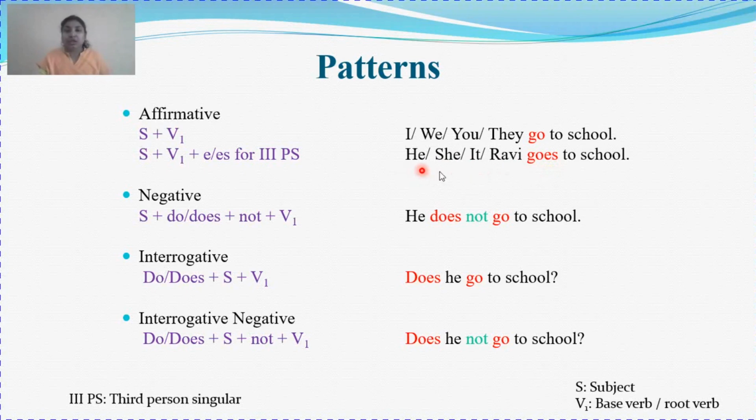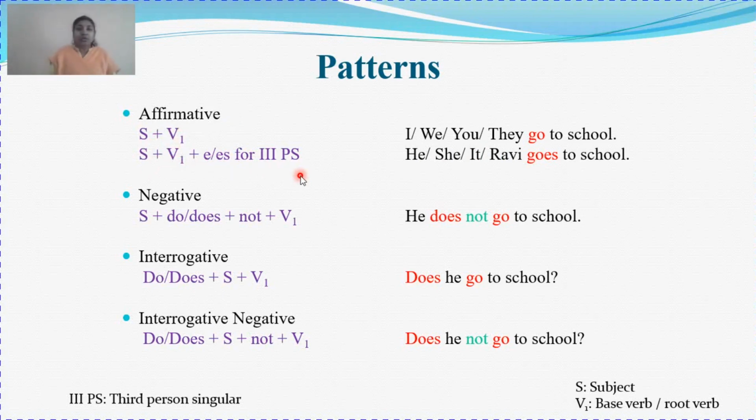So here, he, she, it, Ravi goes to school. Now since we have added ES to go, it becomes goes. And third person singular will always have singular verbs. So you can see all these are singular subjects. So this is your singular verb. Clear? So affirmative sentence in simple present tense has two formats. One is subject plus verb first form, and the other is subject plus verb first form plus S or ES for third person singular.